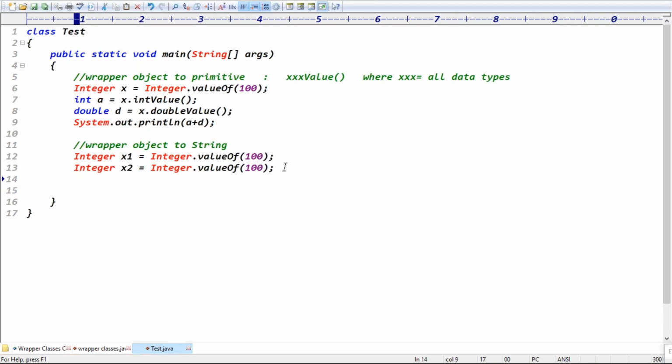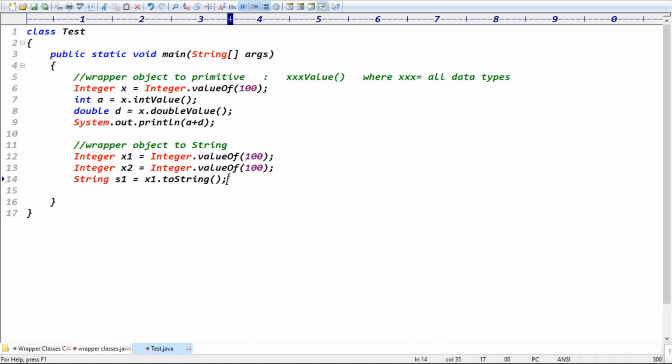To convert this wrapper object to the string format, yesterday I said there is one method, the toString method. x1.toString method we can call, because the toString method return type is string. That's why you can write String s1 equals that.